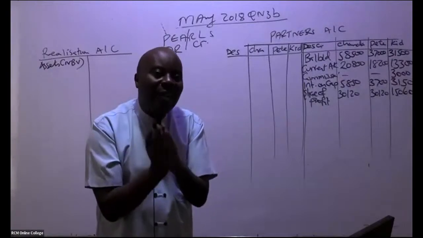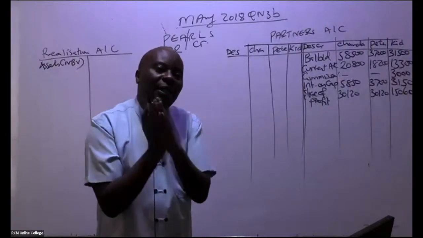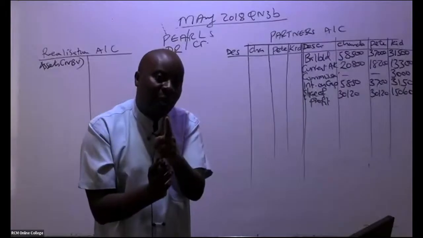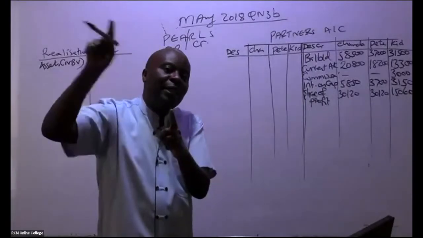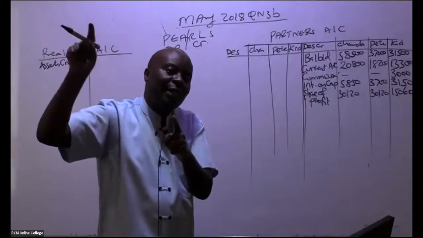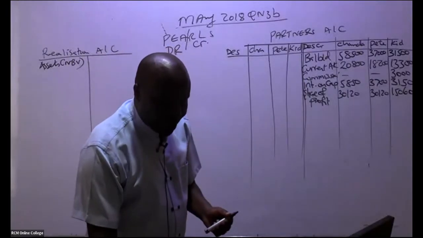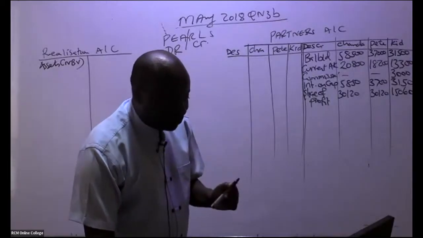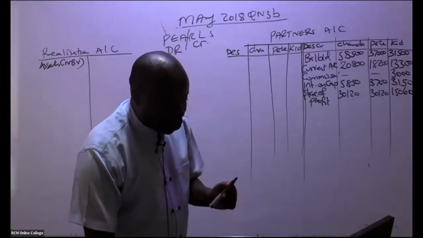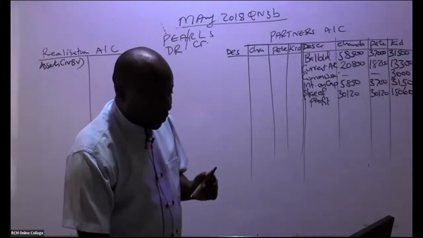So whenever you're closing assets, you shall be debiting the realization account, and then you credit the assets, and you're crediting those assets at net book value. So then you go straight away to the trial balance. Go to the trial balance. So in the trial balance, what have they told us here?